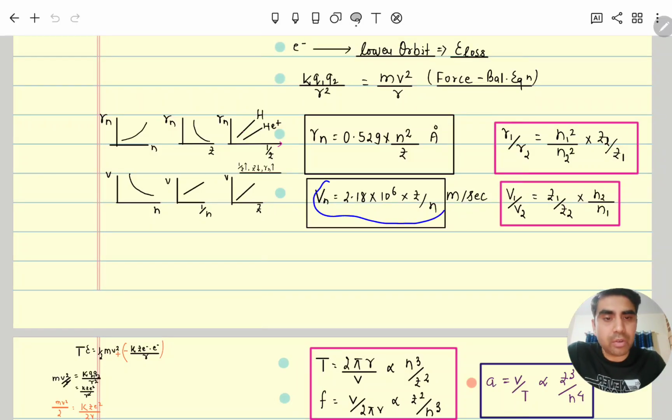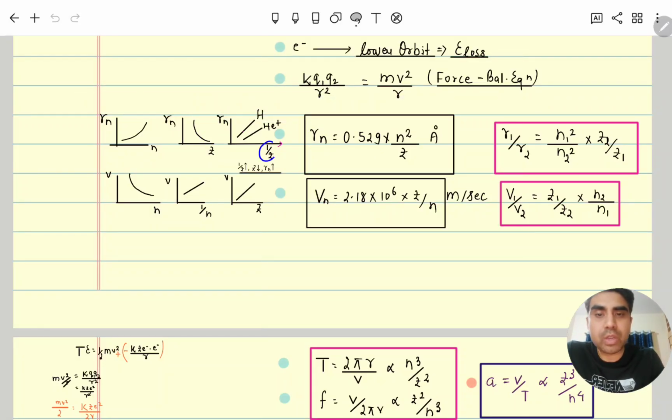Similarly, the velocity of an electron revolving around the nucleus is 2.18 into 10 to the power 6 into z by n meter per second. For one-electron systems, the electron's velocity ratio will be z1 by z2 into n2 by n1. Now some related graphs: radius versus n square will be a straight line. Radius versus n is a parabolically increasing graph. Radius is inversely proportional to z, so it will be a hyperbolically decreasing graph.